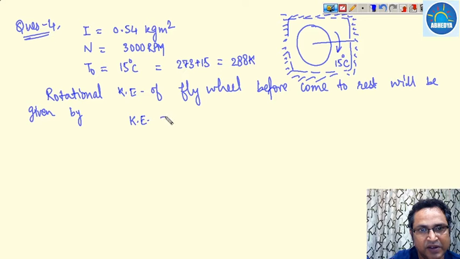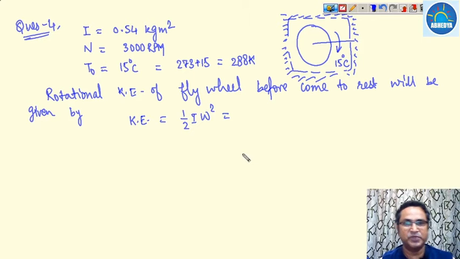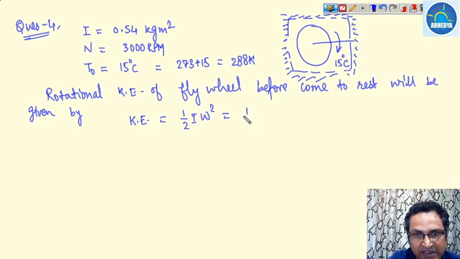Assuming kinetic energy is KE, it is half I omega square. Omega is the angular speed, so how to calculate omega? It is 2 pi N by 60. So KE is half I times 2 pi N by 60 whole square.